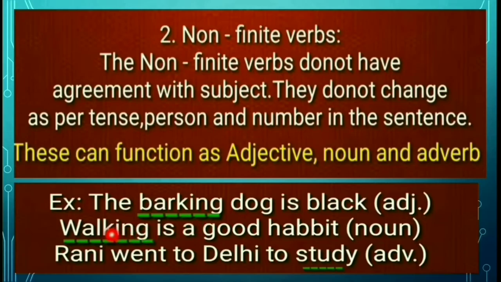And the second example, look here. Walking is a good habit. Here walking is an action verb, but here it is not showing the action. Here it is in the place of a noun. Is it? But here the main verb is is, not walking. So here the word walking is a non-finite verb because it doesn't agree with the subject. Itself it is in the place of the subject, is it?